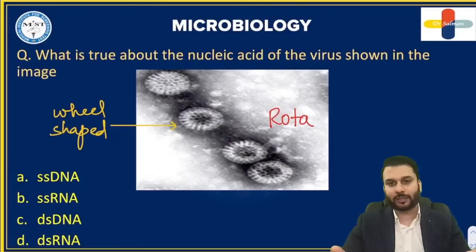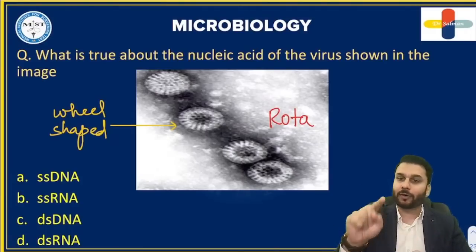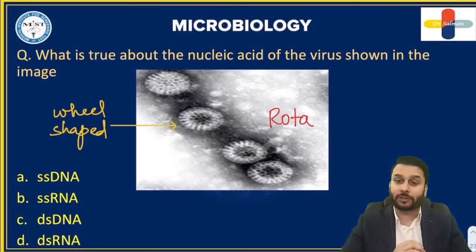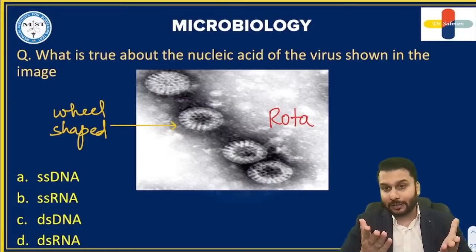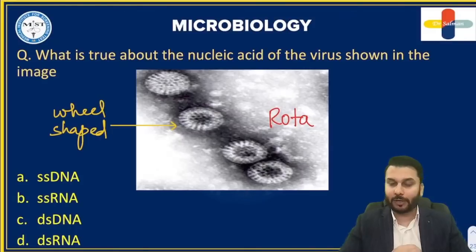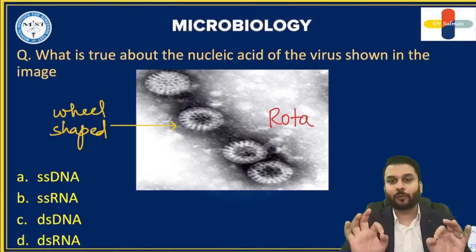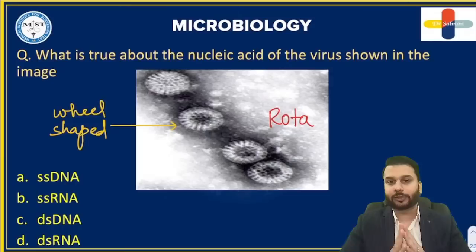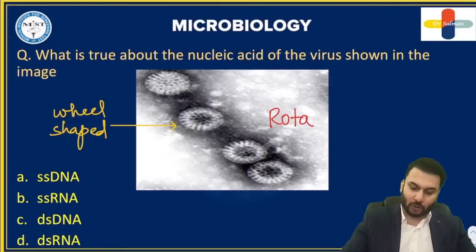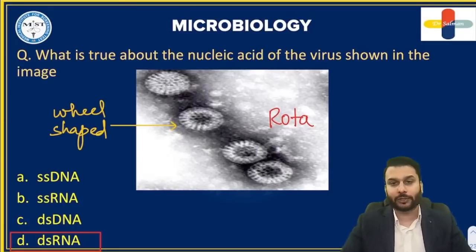Exactly like that, all the RNA viruses are single-stranded, right? RNA is supposed to be single-stranded, so all the RNA viruses are single-stranded except reoviruses. Reoviruses are double-stranded RNA viruses, and this guy is a member of the reovirus family. Reovirus example is rotavirus. So the correct option for this, doctors, is double-stranded RNA. It's an exceptional virus, rotavirus.